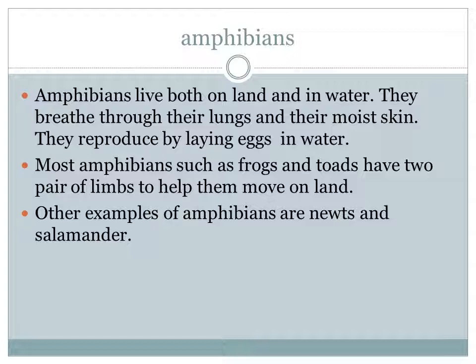Amphibians live both on land and in water. How do they breathe? In two ways, either by using their lungs or through moist skin. They reproduce by laying eggs in water. Most amphibians, such as frogs and toads, have a pair of limbs to help them move on land. Other examples are newts and salamanders.